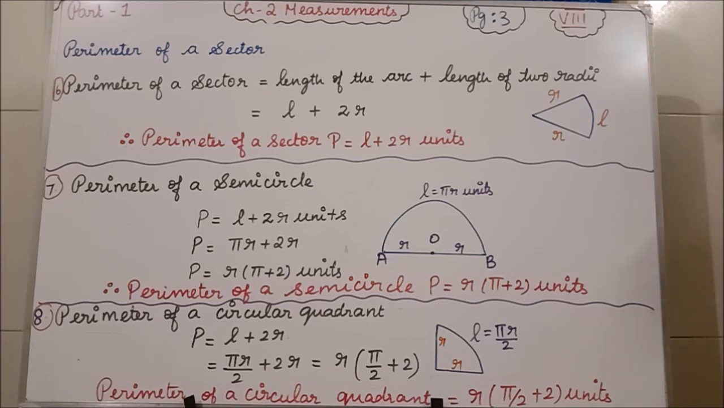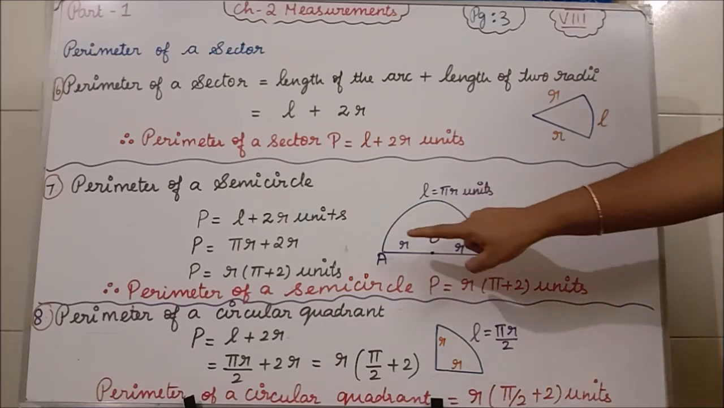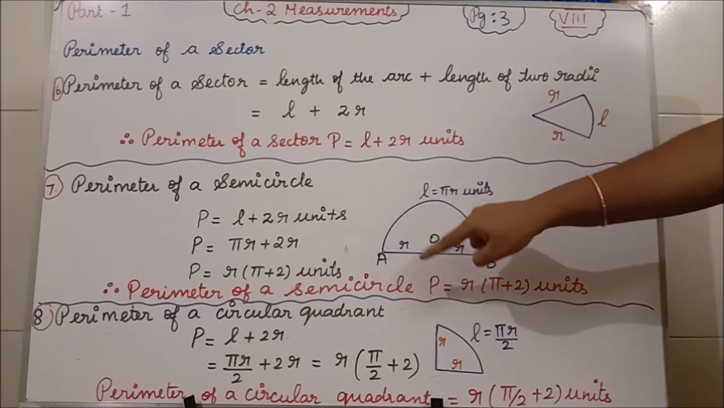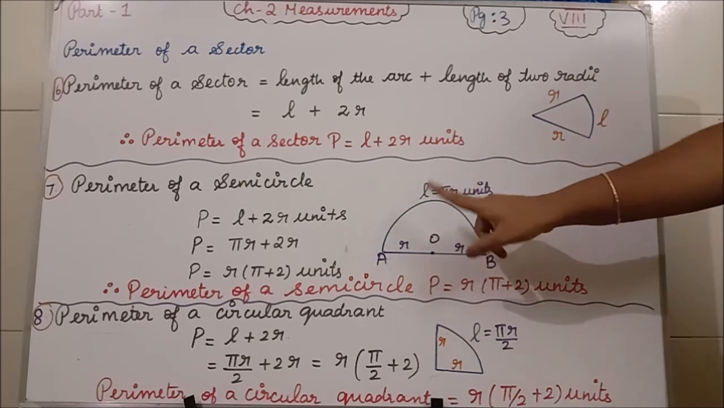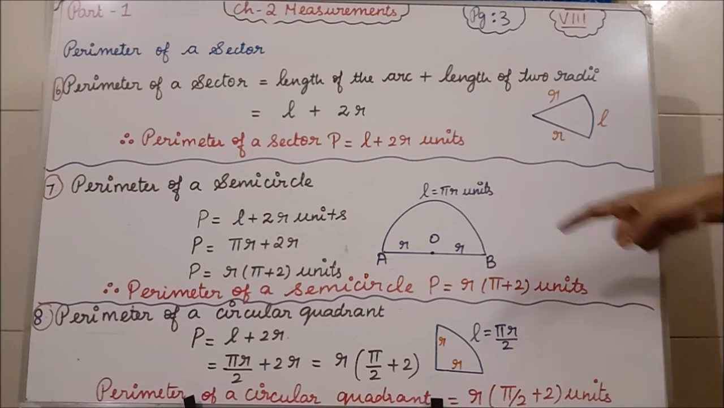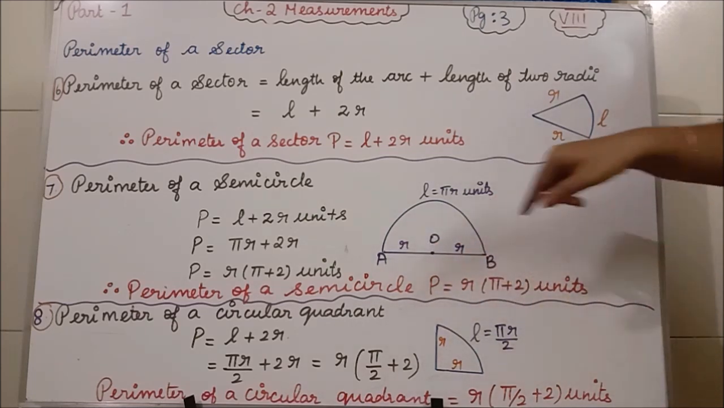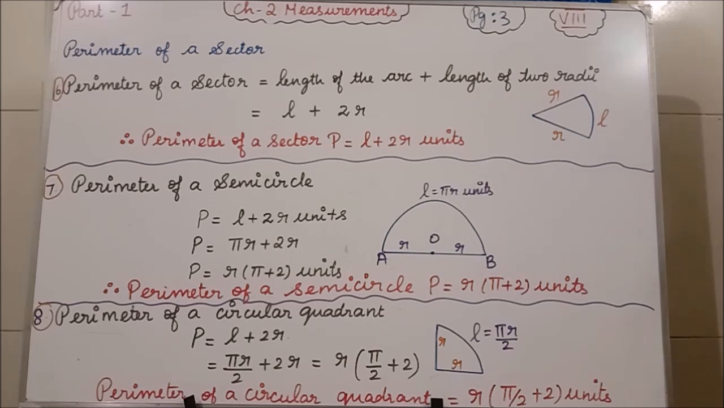Now see the seventh formula, perimeter of a semicircle. This is half of the circle, isn't it? So this arc is the length of the arc, and its value is pi r. Then the remaining bottom portion is another r, the diameter. So we are writing the perimeter of the semicircle. Perimeter of the circle formula is what? Perimeter means circumference.